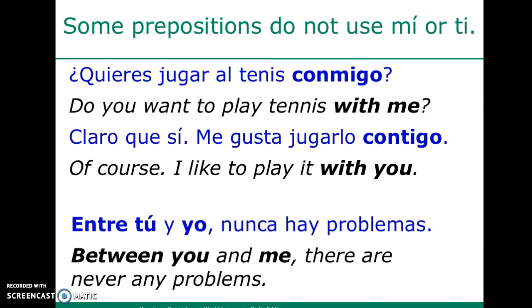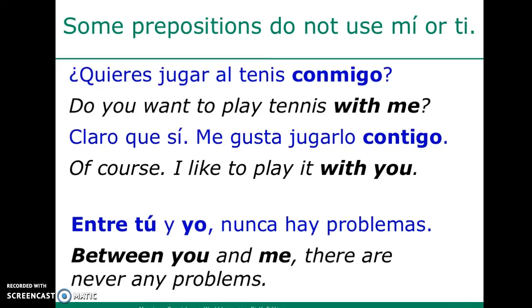Okay, now another one that is an exception is entre. Okay, so with entre, you use all of the subject pronouns that you're used to. So entre tú y yo nunca hay problemas. Between you and me, there are never any problems, right? So here we go back to our tú y yo that you're used to with your regular subject pronouns.